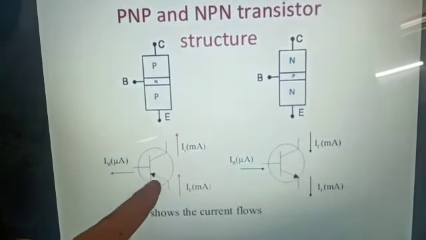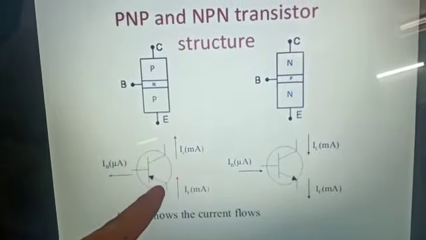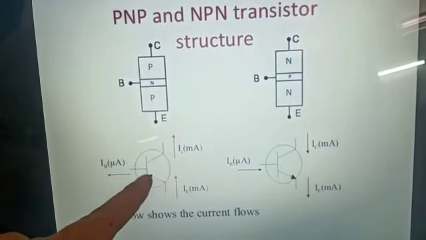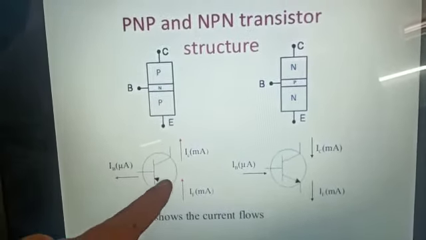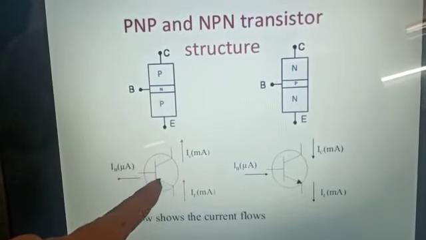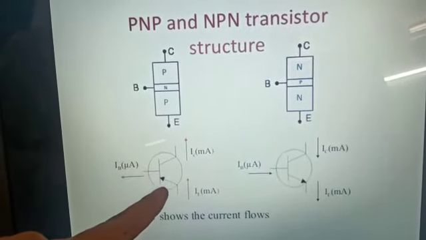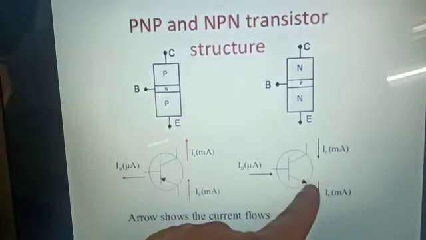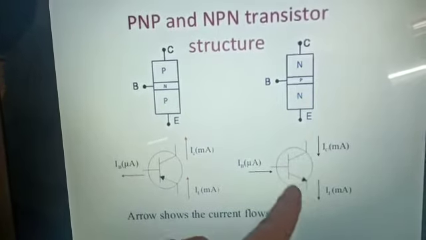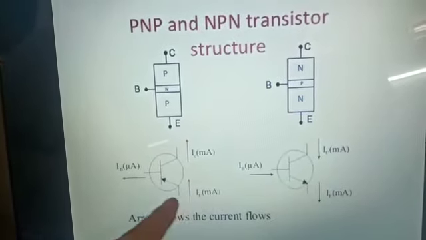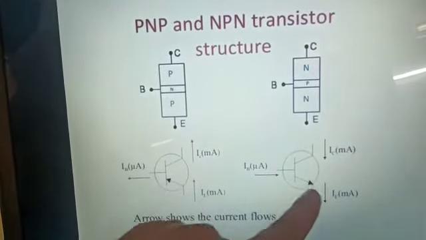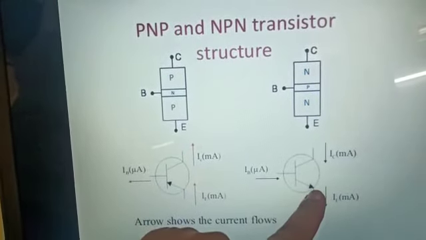The arrow mark stands for the direction of conventional current flow in a transistor. An arrow towards the junction is called a PNP transistor, but an outward arrow, away from the junction, stands for an NPN transistor. Inward arrow stands for PNP, outward arrow stands for NPN.